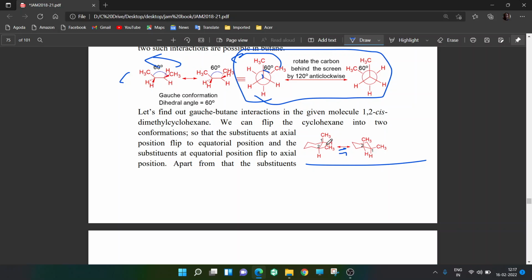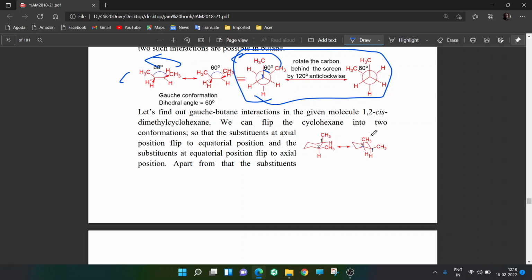Okay. Then when you flip, this goes down, so this comes down here. Position 1 has come here. This lifts up and this comes here. When you flip, whichever substituent was in axial position goes to equatorial, and whichever was equatorial goes to axial position. But if they are above the plane, they remain above the plane. If a substituent is below the plane, it remains below the plane.